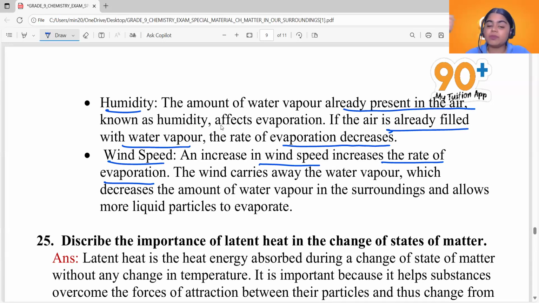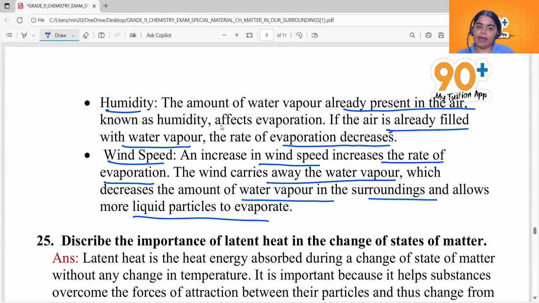If air is moving faster, it carries the water vapor particles away as the water gets evaporated. Wind carries away the water vapor, which decreases the amount of water vapor in the surroundings and allows more liquid particles to evaporate.